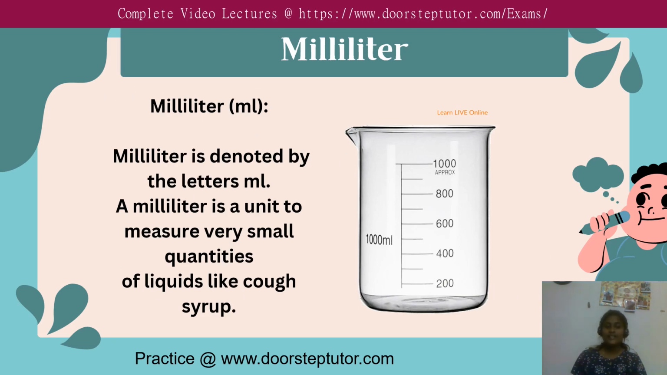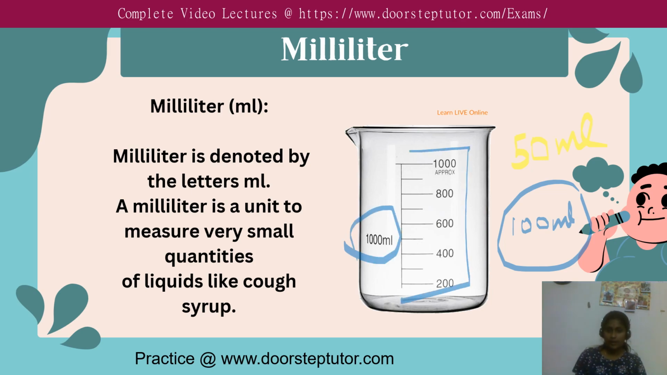So here is the SI unit. The SI unit of capacity is milliliter. When you go to a shop and you ask them, give me 50 ml of oil or 100 ml of ghee, when you tell the quantity, they will know how much to give you. Here you can see this is ml. Here they are representing 1000 ml. Milliliter is denoted by the letters ml, a small m and a small l.